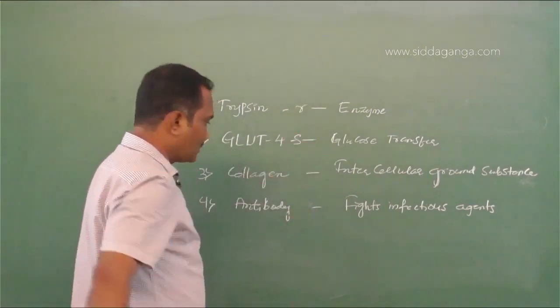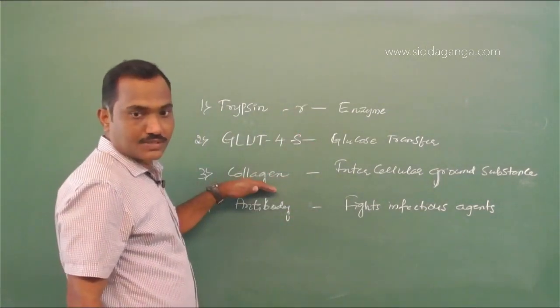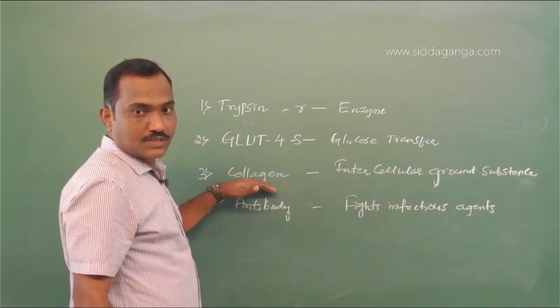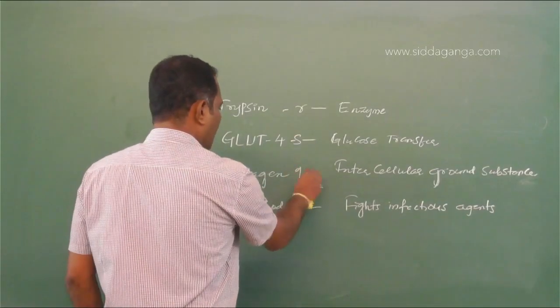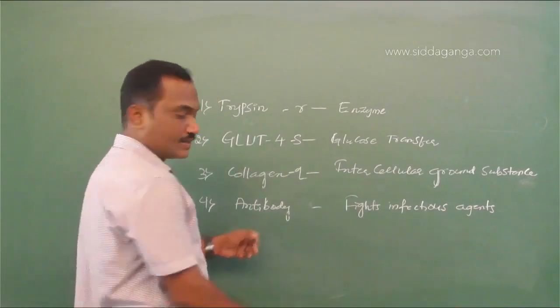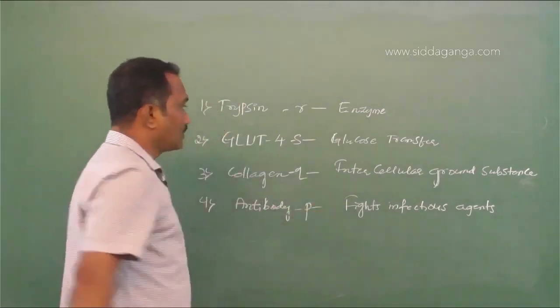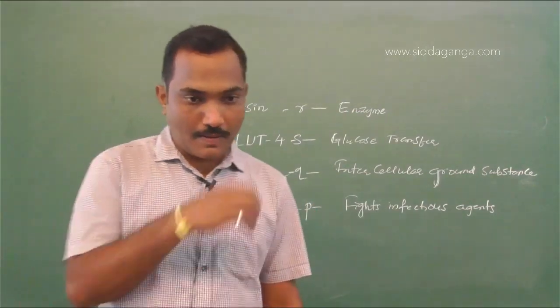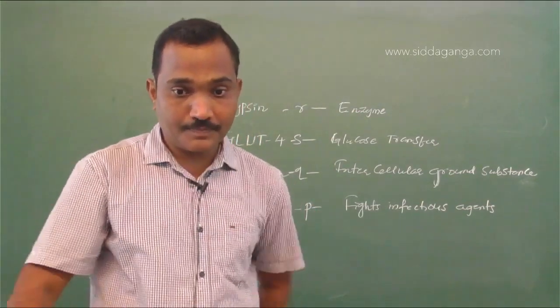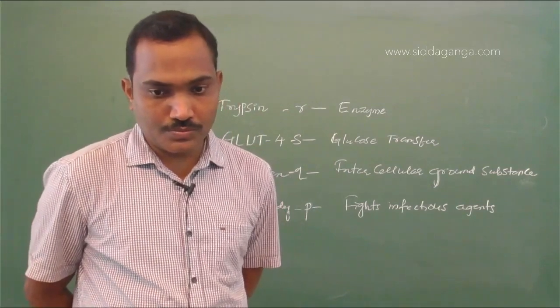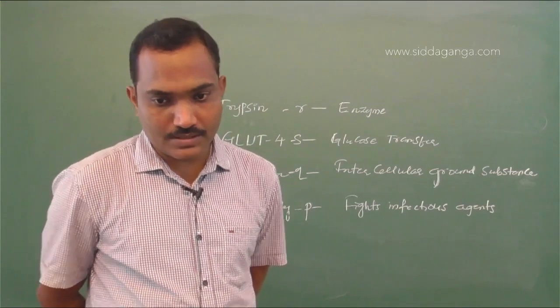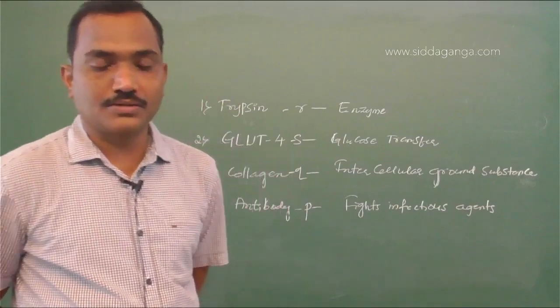Yes. Then collagen, ground substance. There's an intercellular ground substance, Q. Then antibody, P. RSQP. 1 R, 2 yes, 3 Q, 4 P. So answer is D.